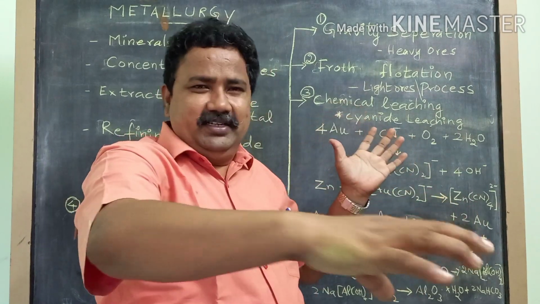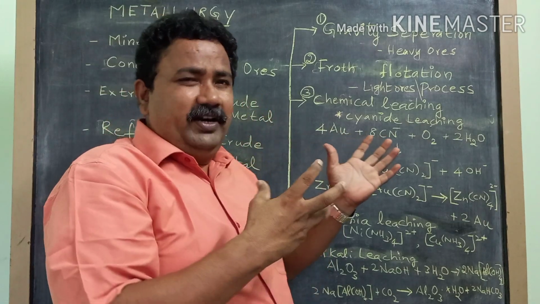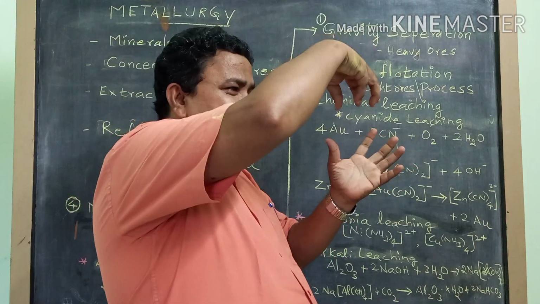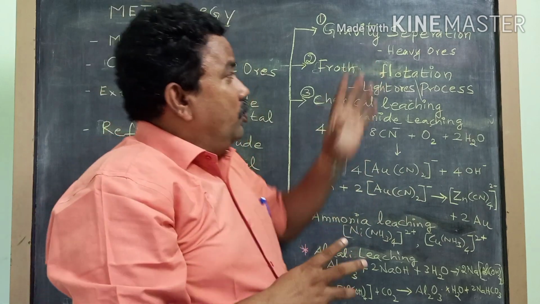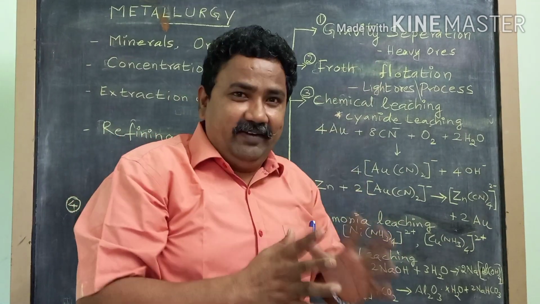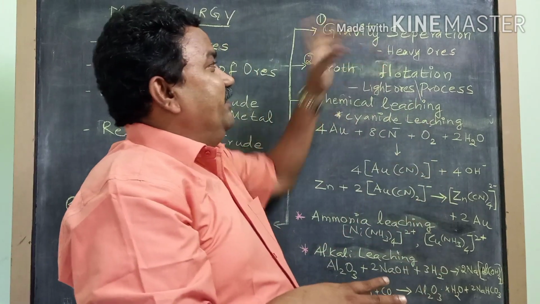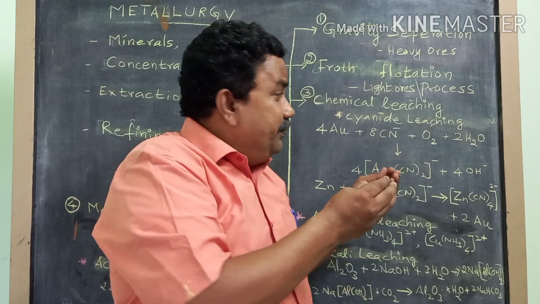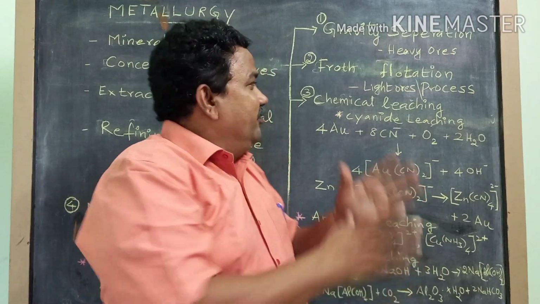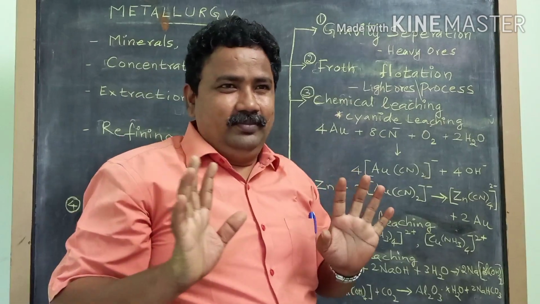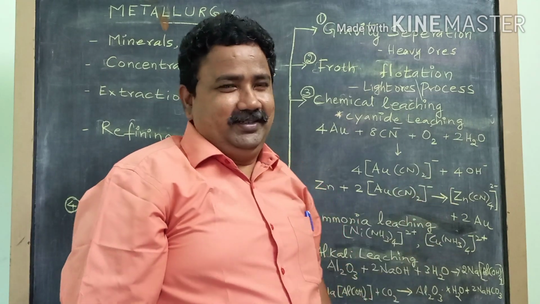So there is running water, and you take the finely powdered ore and put it in the running water. What will happen? Those ores which have higher specific gravity will go down and settle because of gravity, and those impurities or gangue particles which have lower specific gravity will be washed away by the water. This is a simple method which we call the gravity separation method.